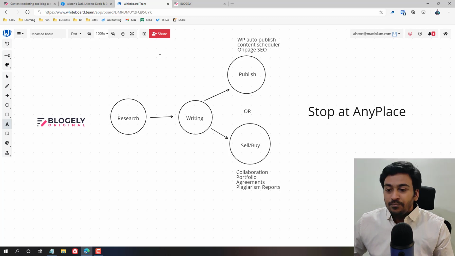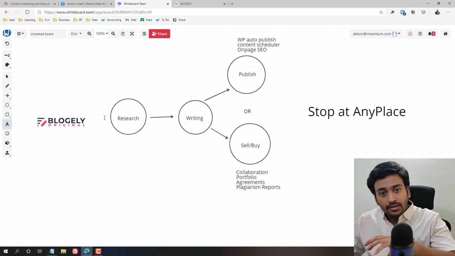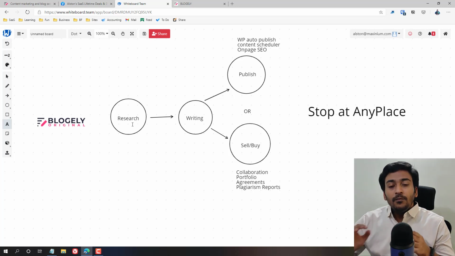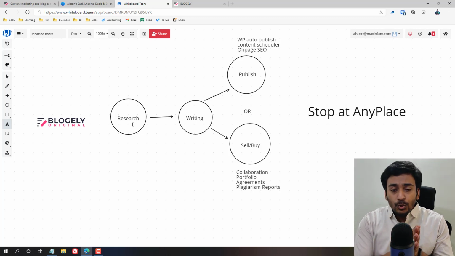That's the biggest problem. For example, I have created this quick diagram to help you understand. We have Blockly as the core product, and there are two different outcomes. With Blockly, we can do topic research for whatever article or content we are going to be writing.